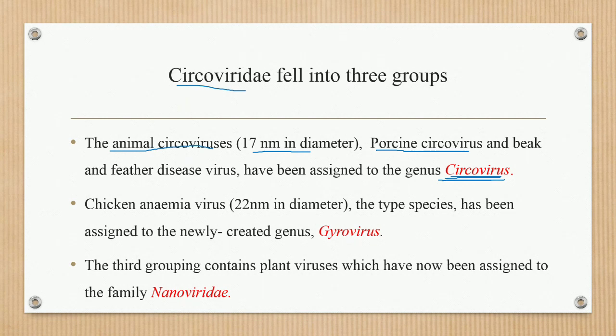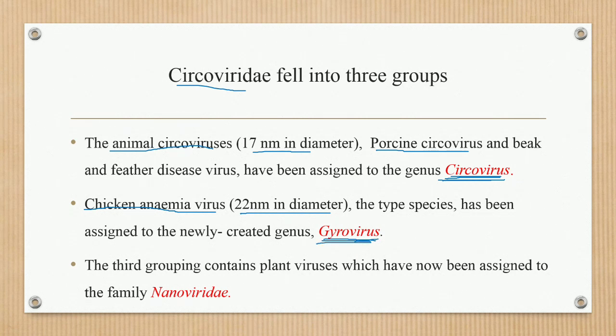The second genus is the Gyrovirus. The Gyrovirus includes chicken anemia virus, which is 22 nanometers in diameter. The type species has been assigned to the newly created genus Gyrovirus.